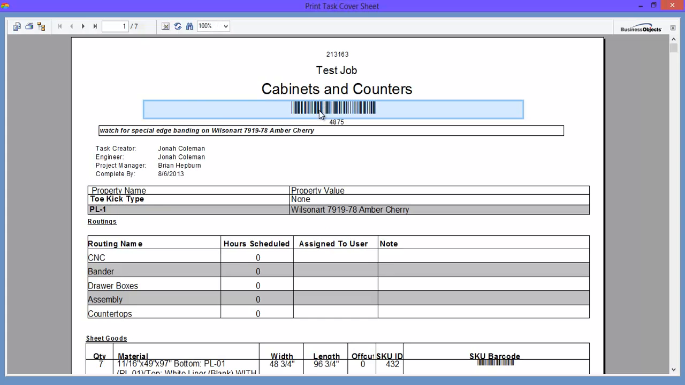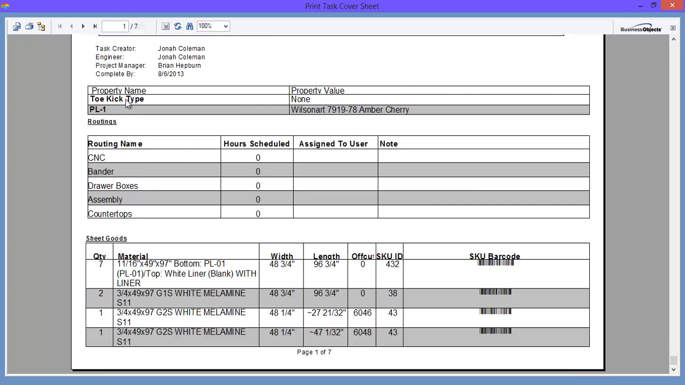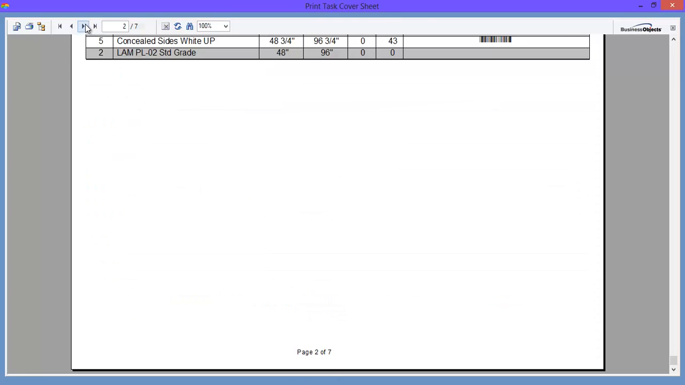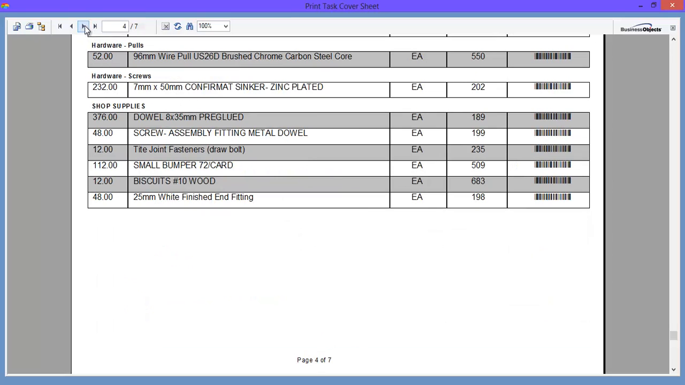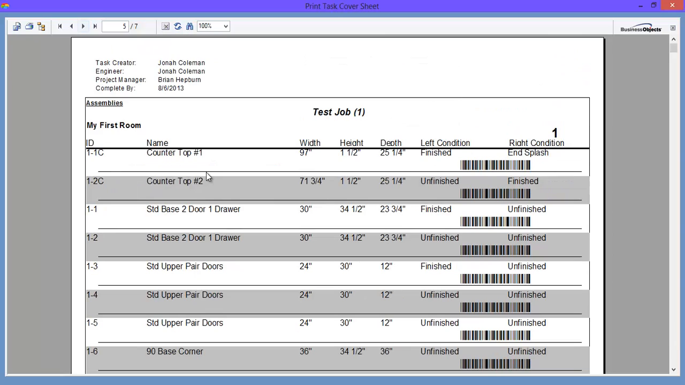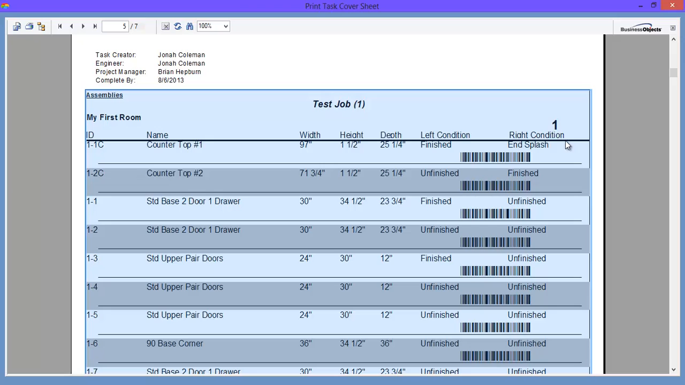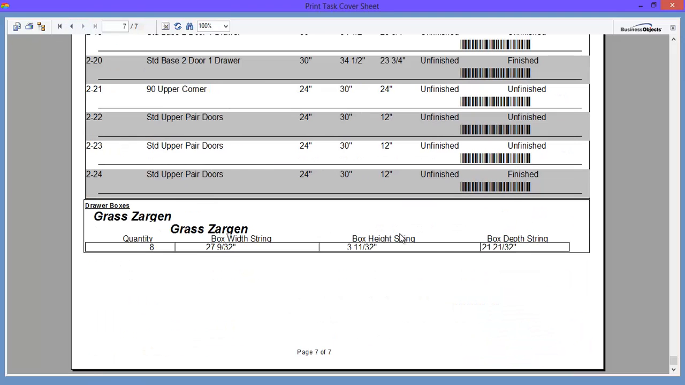This is like a traveler document, has a barcode, can be scanned, has our note, has all of the properties that are set to be communicated to the shop, the routing so that the shop knows what's going to happen to this, list of the sheet goods needed for CNC, a complete bill of materials. Shops will use this to pre-stage their drawer guides and whatever it is. List of all the cabinets sorted by room, grouped by room, all their conditions, a barcode, list of the drawer boxes that are going to be needed.